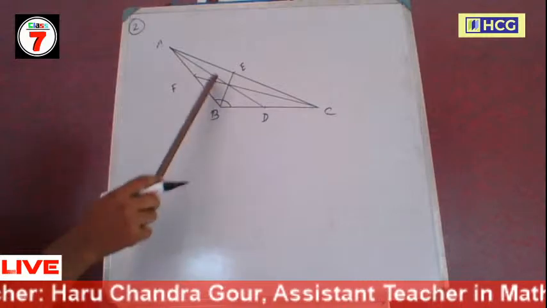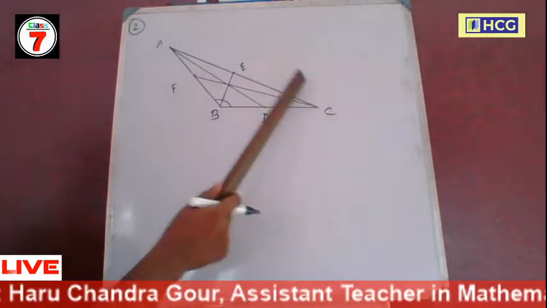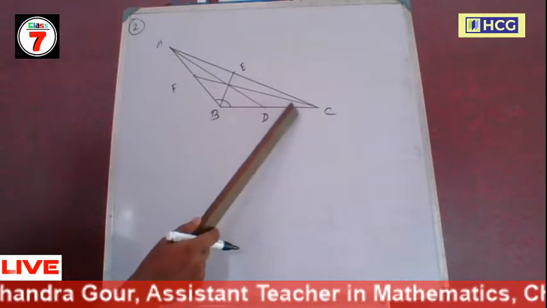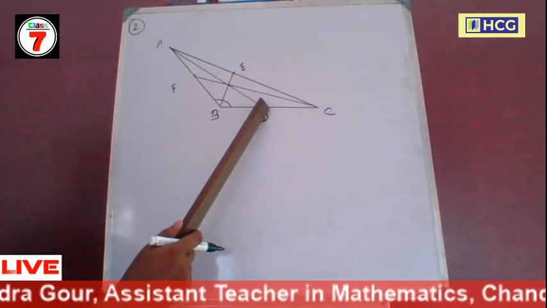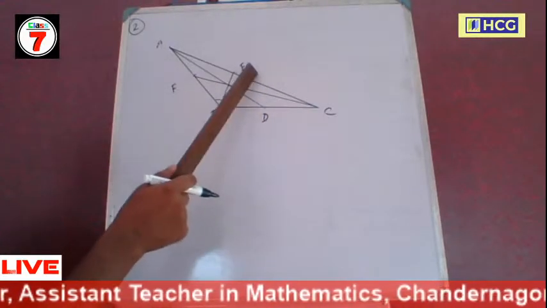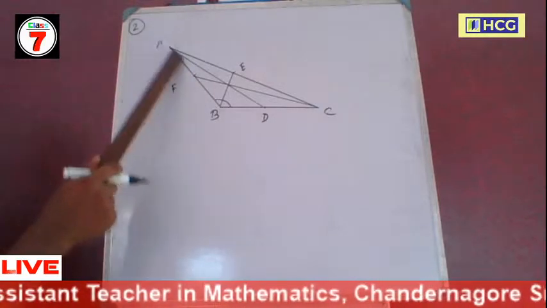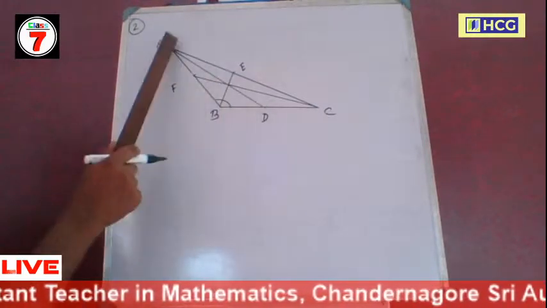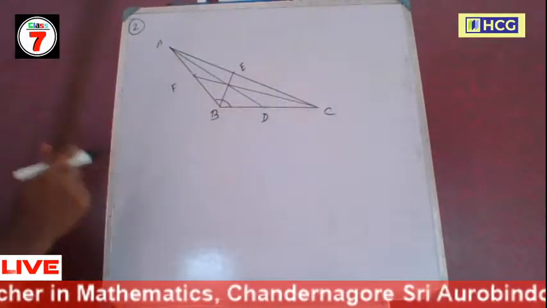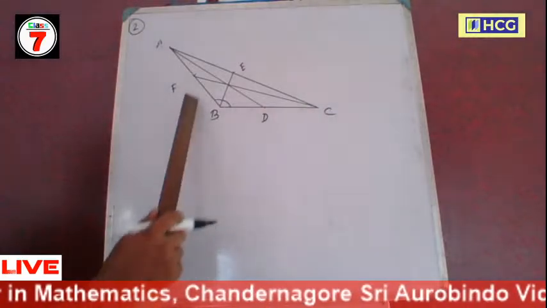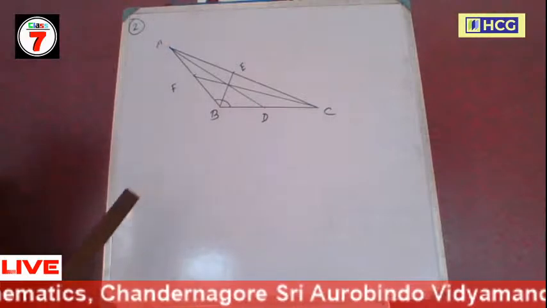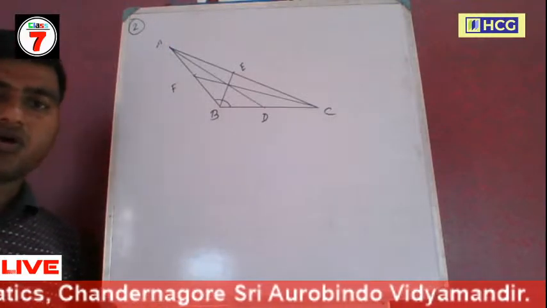So you see that triangle ABC is an obtuse angle triangle. D is the midpoint of BC. Bisect the line segment BC using scale and compass. Using scale and compass, bisect the line segment AC, E is the midpoint of AC. And similarly, F is the midpoint of AB. Join AD, so AD is a median. Join BE, so BE is a median. Join CF, so CF is another median. From the figure we see that three medians are inside the triangle and three medians are concurrent.